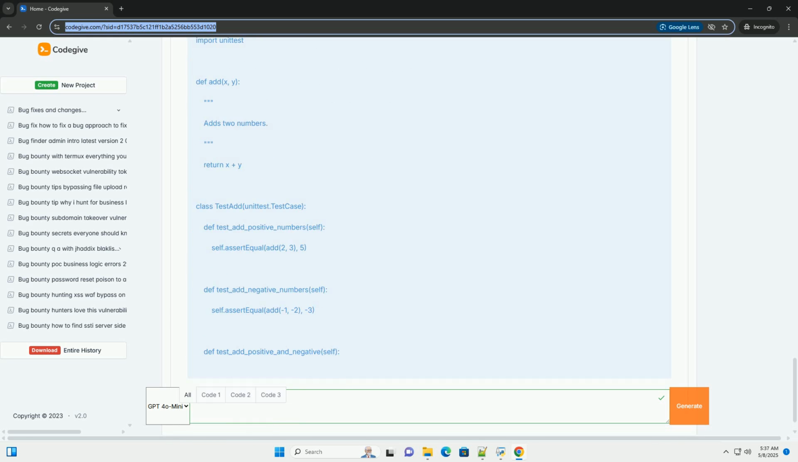SonarQube, a comprehensive platform for continuous inspection of code quality. It supports multiple languages and integrates with many IDEs and CI/CD systems. ESLint, JavaScript, a popular linter for JavaScript. It helps enforce coding standards and detect potential errors. Coverity, a commercial static analysis tool that detects a wide range of security vulnerabilities and code quality issues.